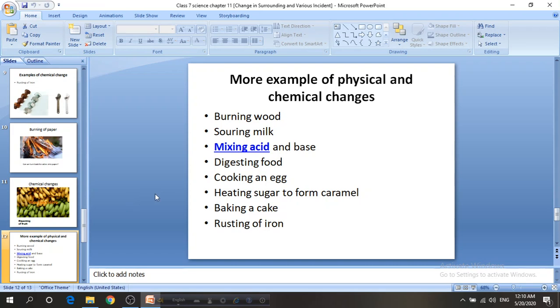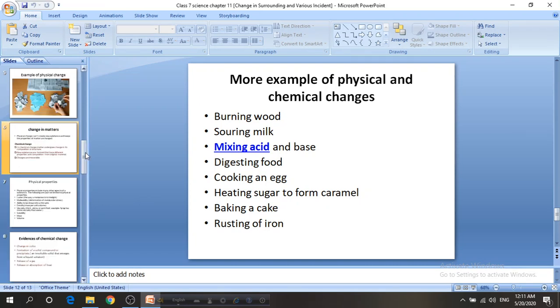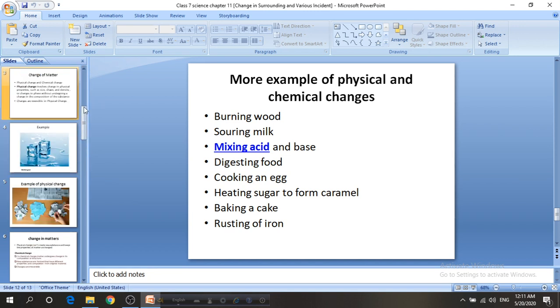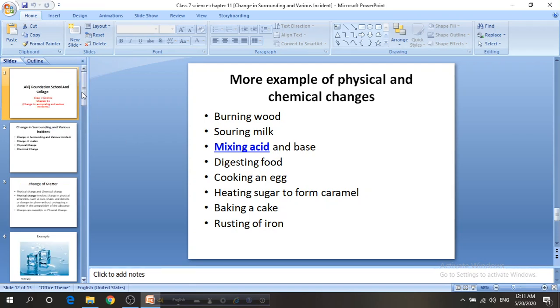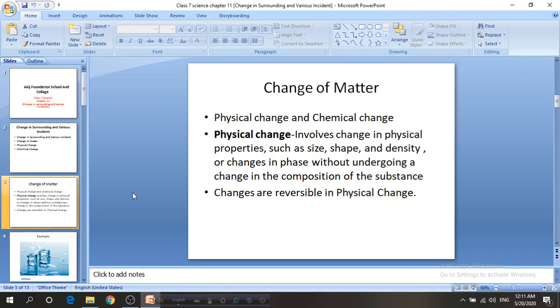So the summary we have learned from physical and chemical change is that in physical change there will be only change of phase. That means from liquid to solid or solid to liquid, or maybe from a bigger object to a smaller object. But in chemical change there will be change of odor, maybe change of chemical combination, or change of color, and temperature change or explosion. And chemical change is irreversible but physical change is reversible.